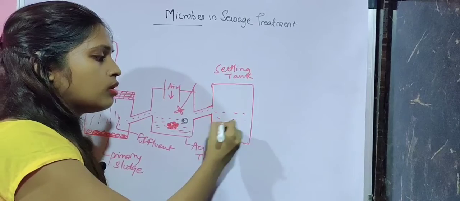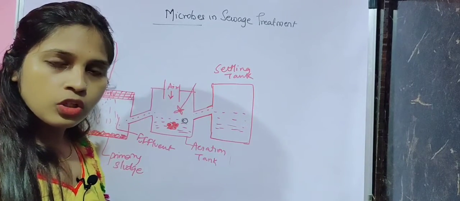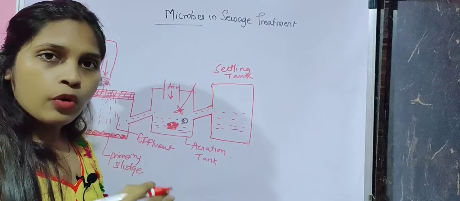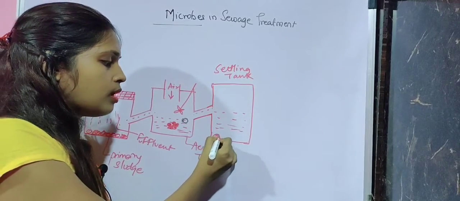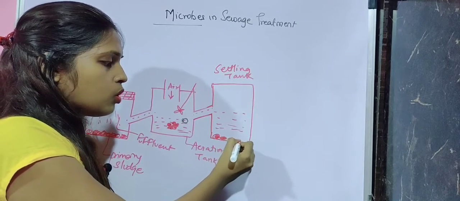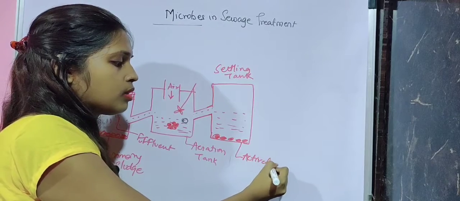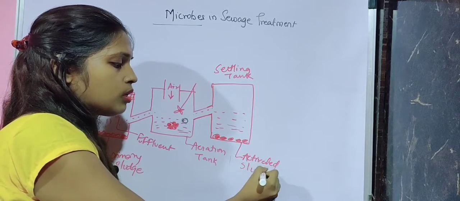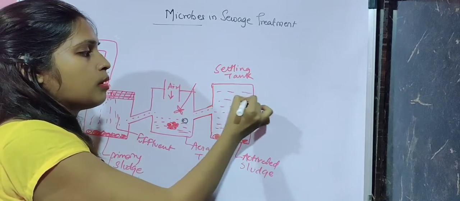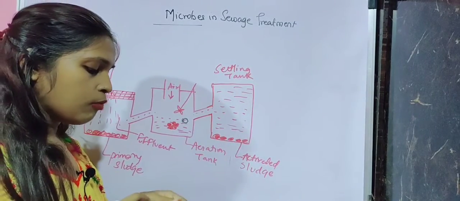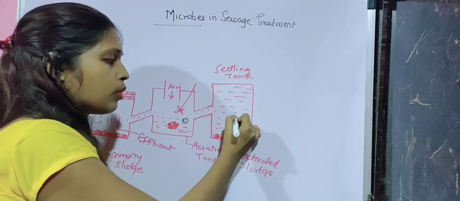Due to absence of oxygen, the aerobic microorganisms along with some dissolved organic matter will settle down here, and they will form an activated sludge. And the 90% portion where the effluent is present is now being treated with anaerobic microorganisms.